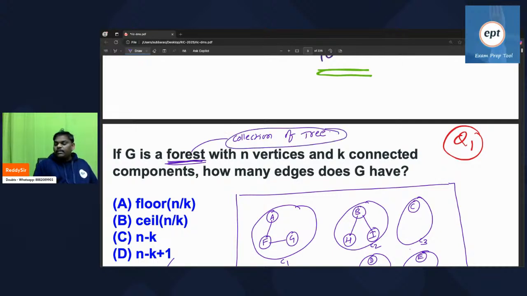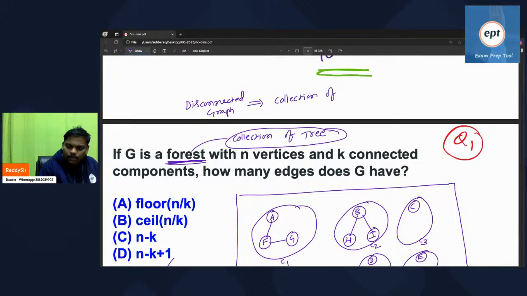Some people are thinking a disconnected graph is a forest. No. When you say disconnected graph, every subgraph may contain a cycle. But when you say forest, it is a collection of trees. Let me write now. A disconnected graph is different, a forest is different. A disconnected graph is a collection of graphs, not trees.